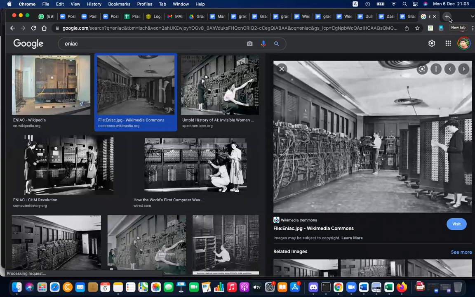Right? The i9 was released, but the i9 12th generation, I don't think that much.